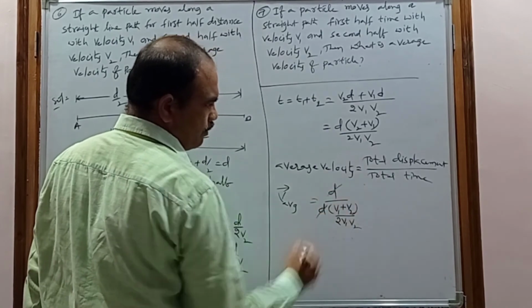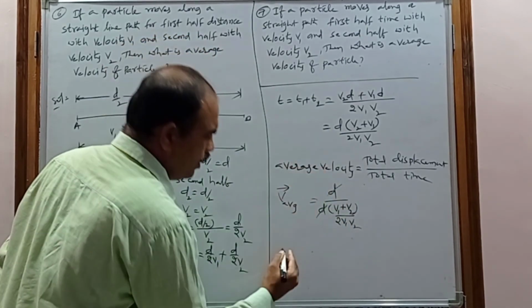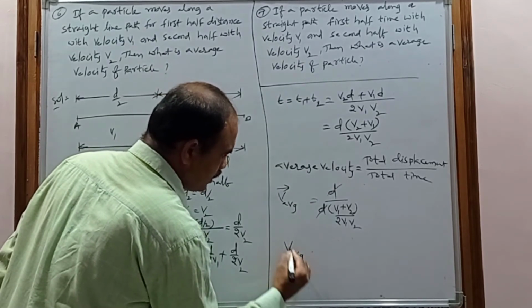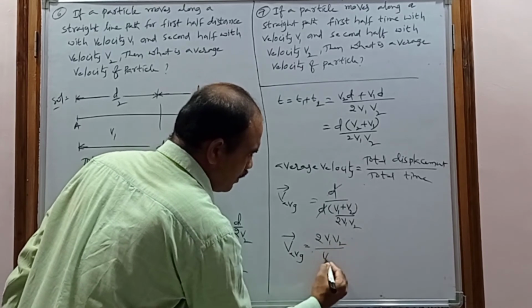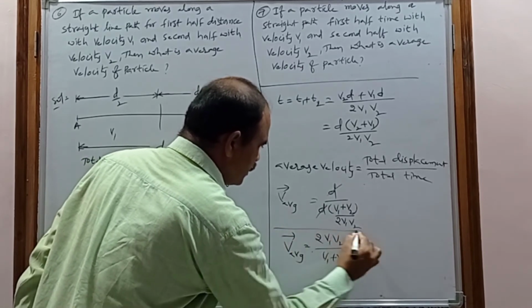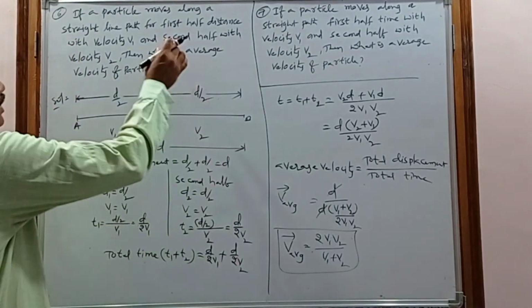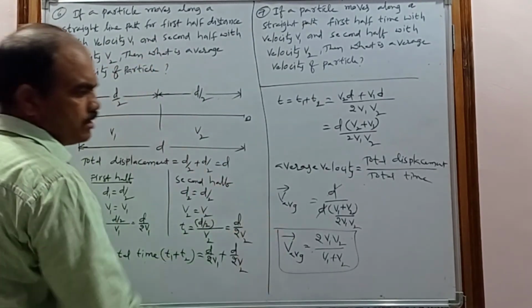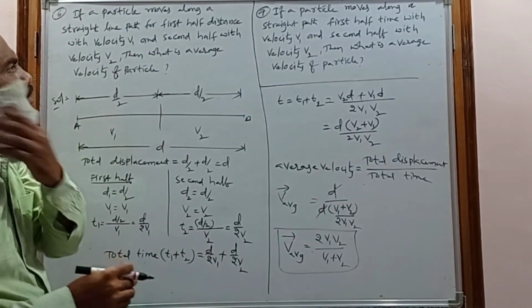So this d and d will be cancelled, and the denominator goes to the numerator. That's why the average velocity is nothing but 2v1v2 by v1 plus v2. In this way we can calculate the average velocity if the first half velocity and second half velocity are given. So this is about the sixth problem.